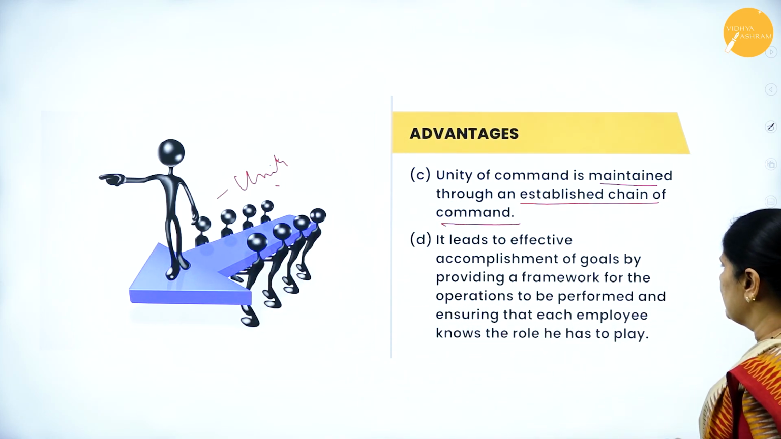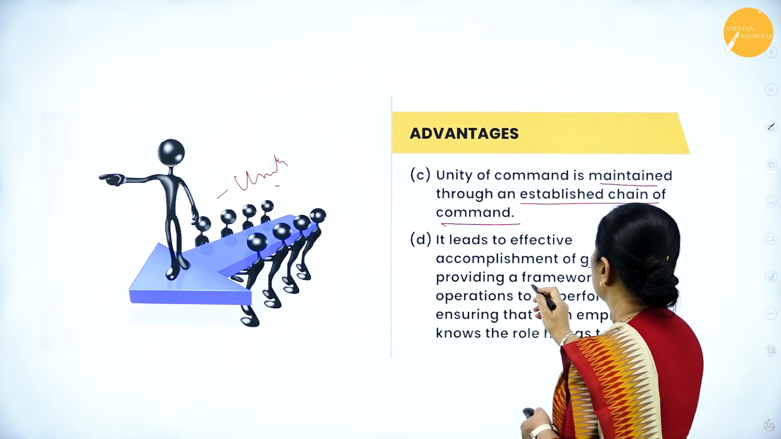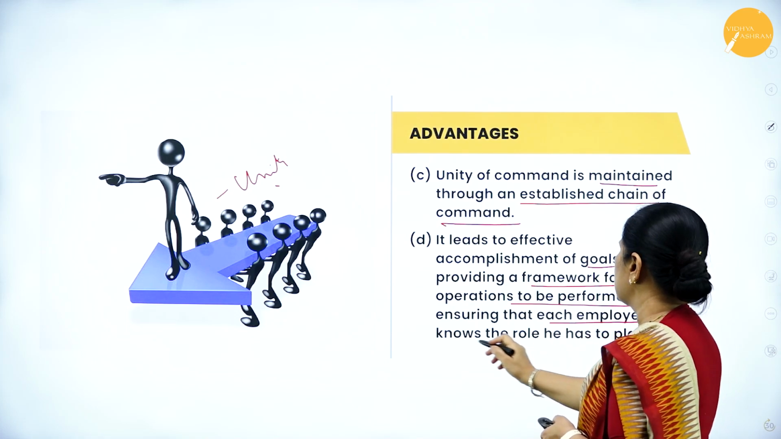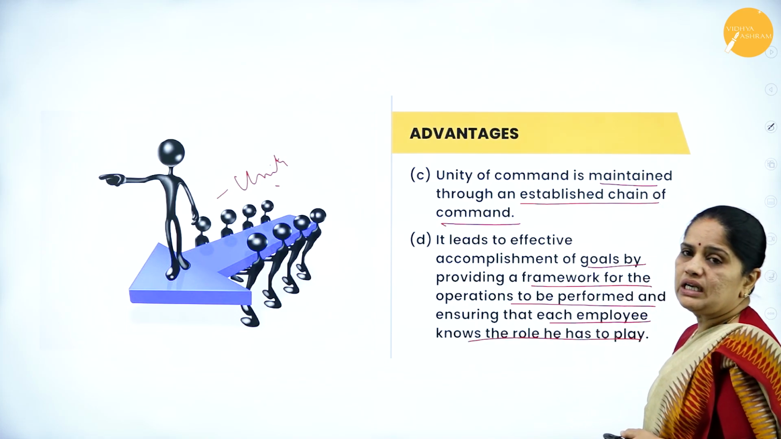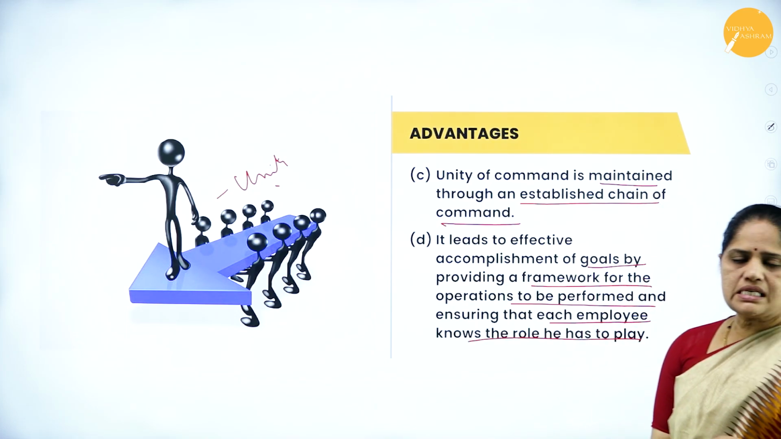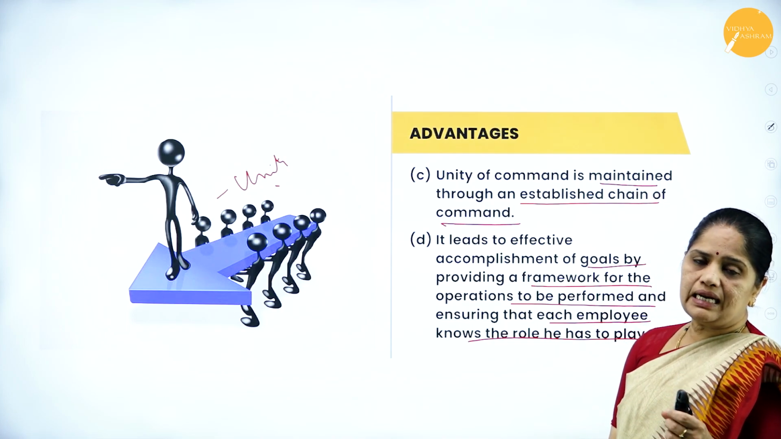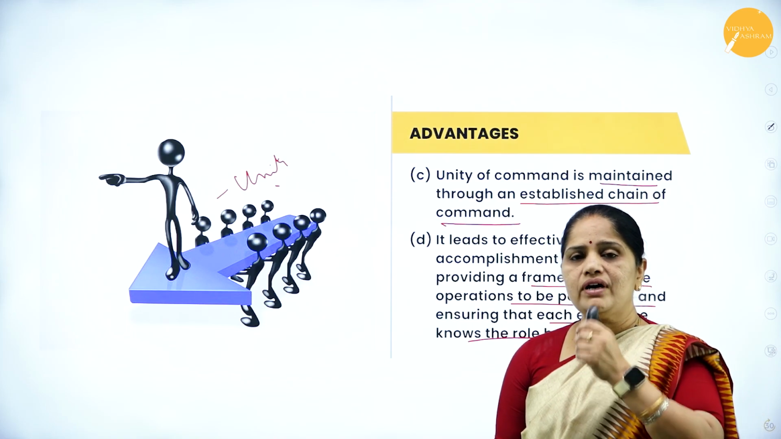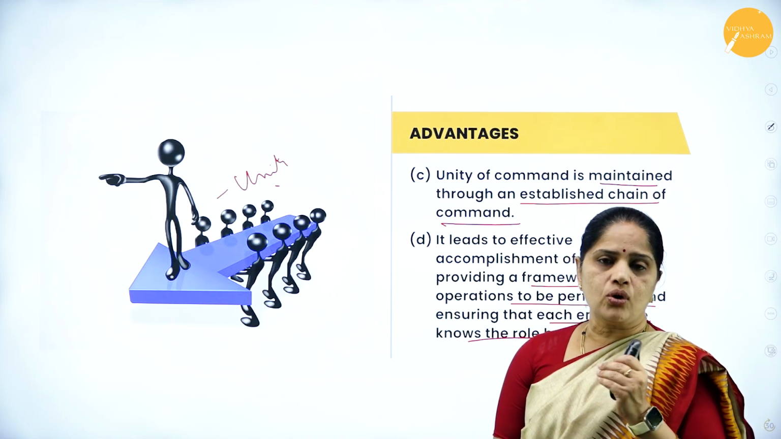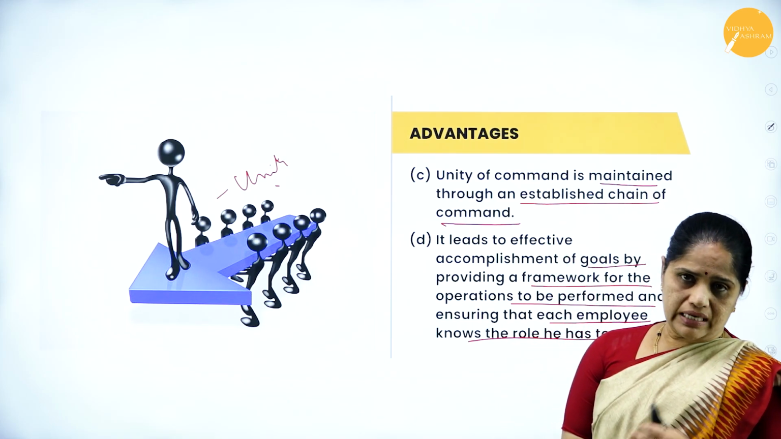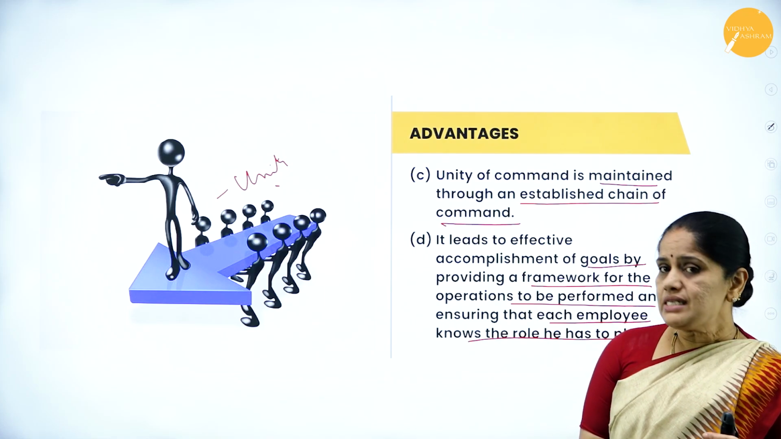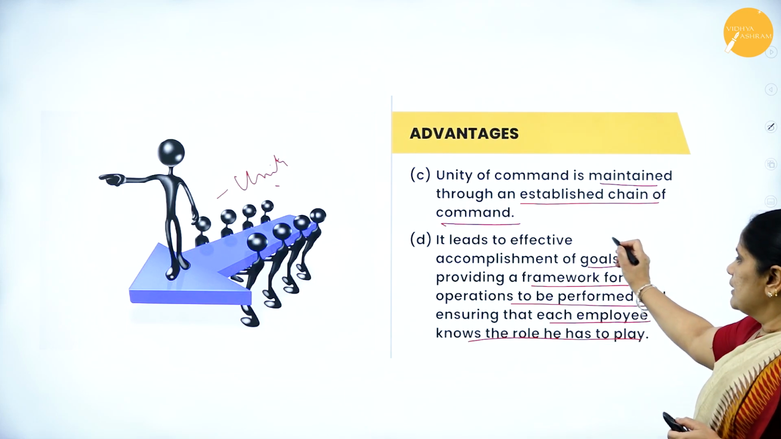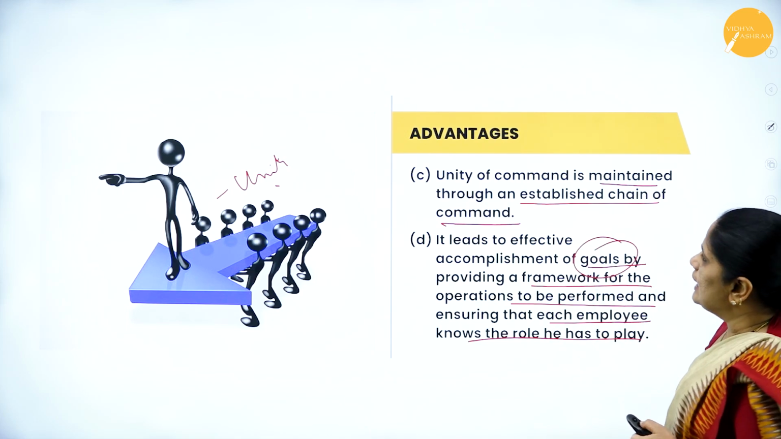Then it leads to effective accomplishment of goals by providing a framework for operations to be performed and ensures that each employee knows the role he has to play. So this is one of the best ways to attain the organizational objectives, because each member has his own role to play in the entire organization. As a result, we can ensure that the goals can be achieved very easily.